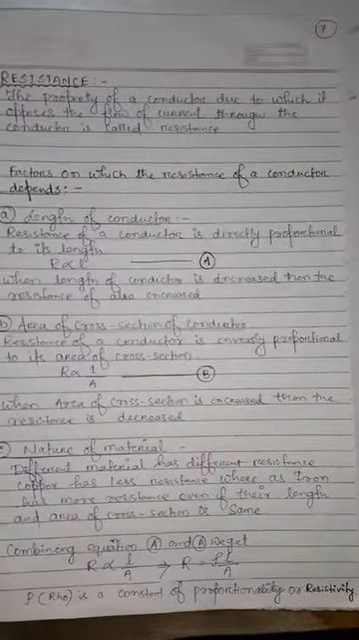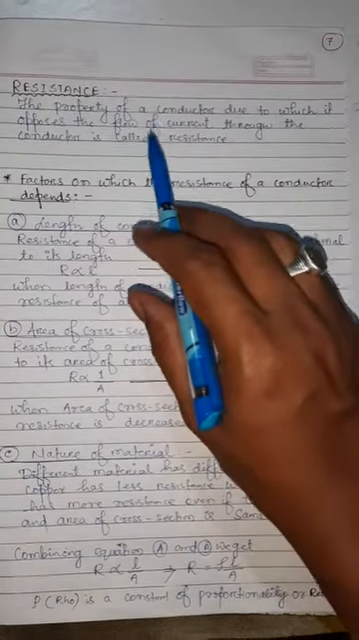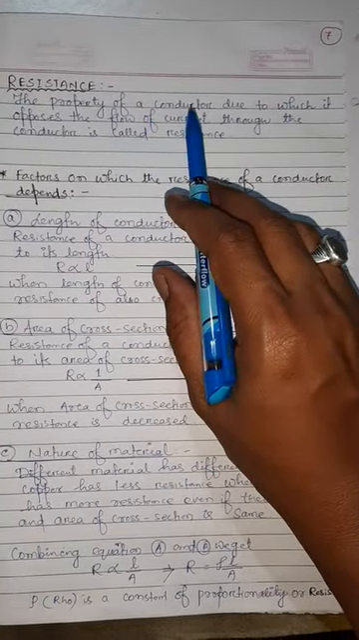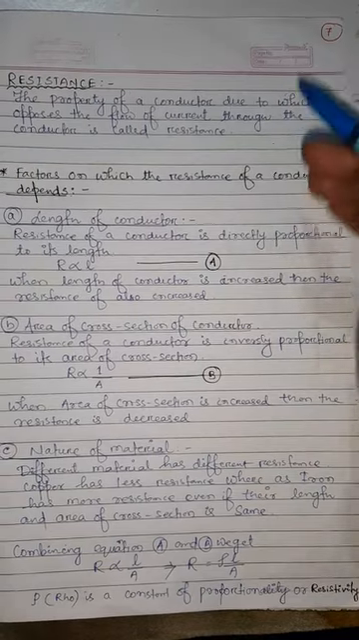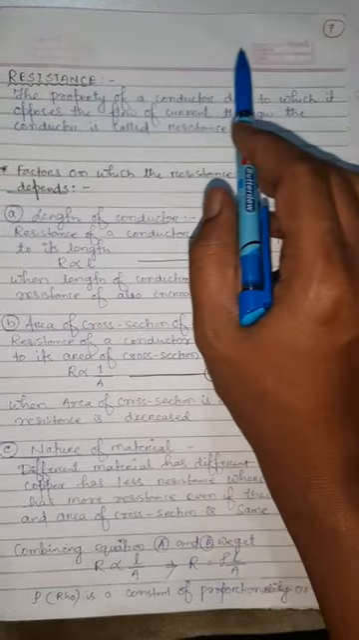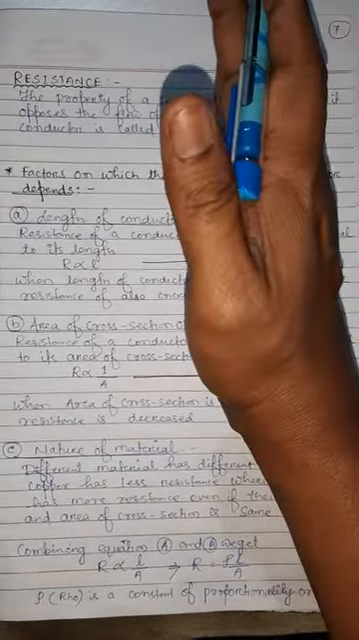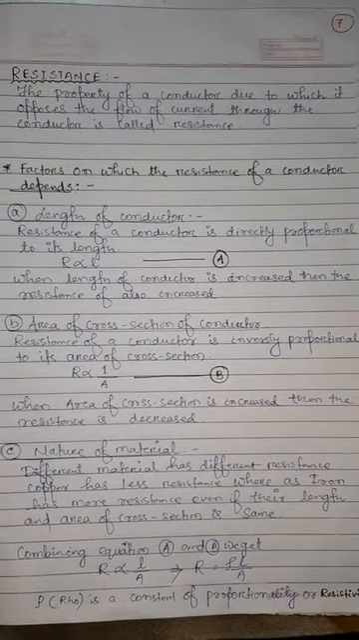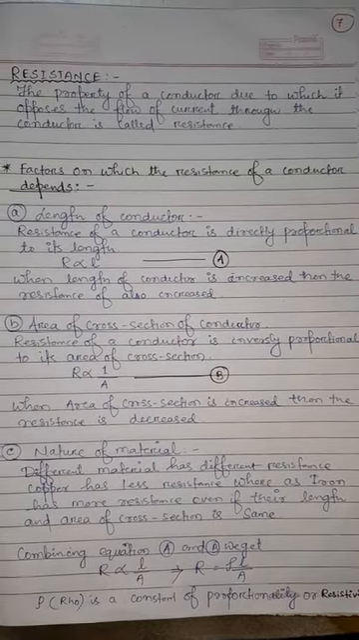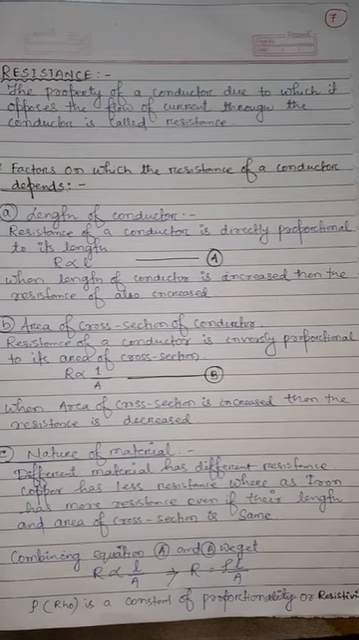So what does it actually mean? It means if there is a conductor and the current is flowing through that conductor in this direction, and from the other direction it is opposing it, trying to stop the flow of current, that is called the resistance of a conductor. It is the property of the conductor.